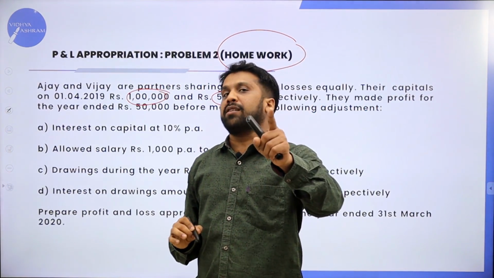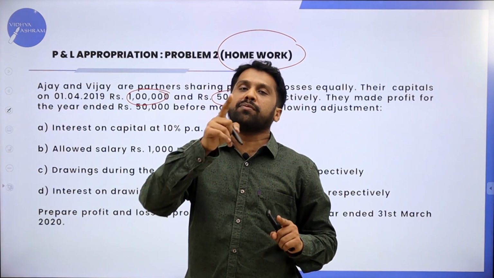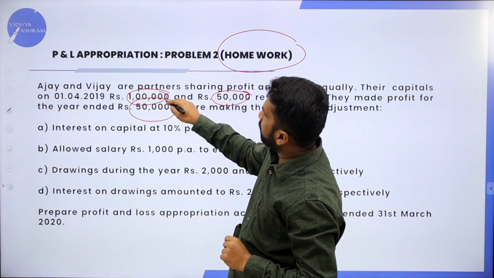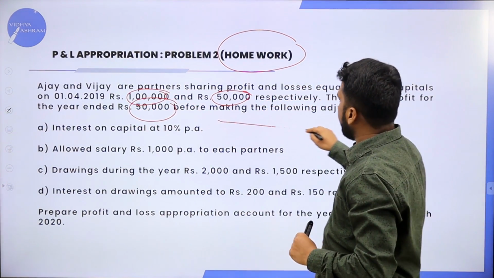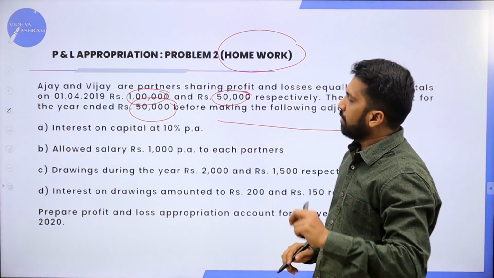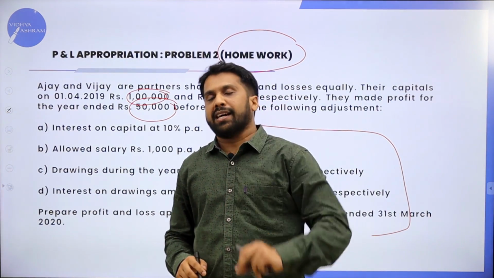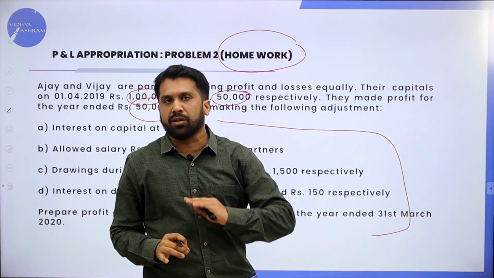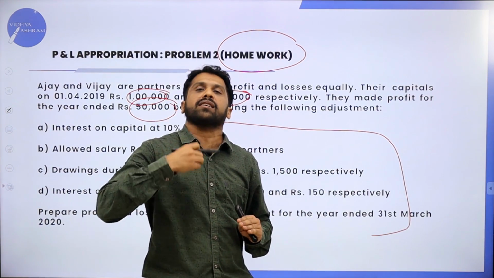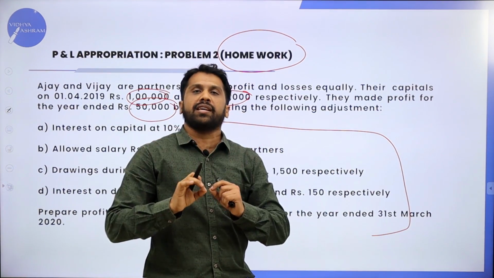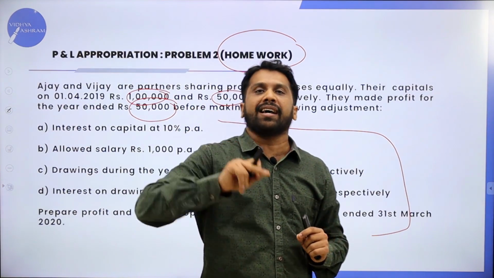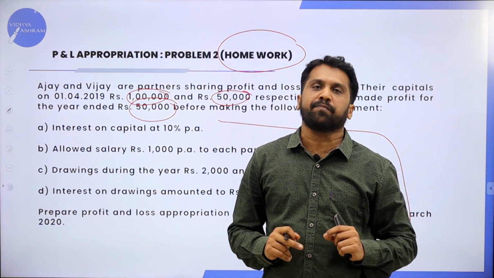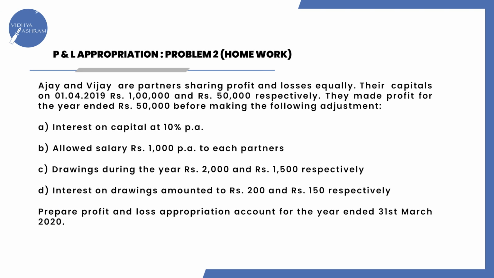As you know, capital we will not consider. Only we will consider interest on capital. What is the profit they have? 50,000. All the information whatever they have given is exactly similar to your last problem. If there is no information given on interest on loan or salary or commission, if anything is not given, that has to be blank. It is not compulsory that they should give each and everything. Clear? This will be homework for you.